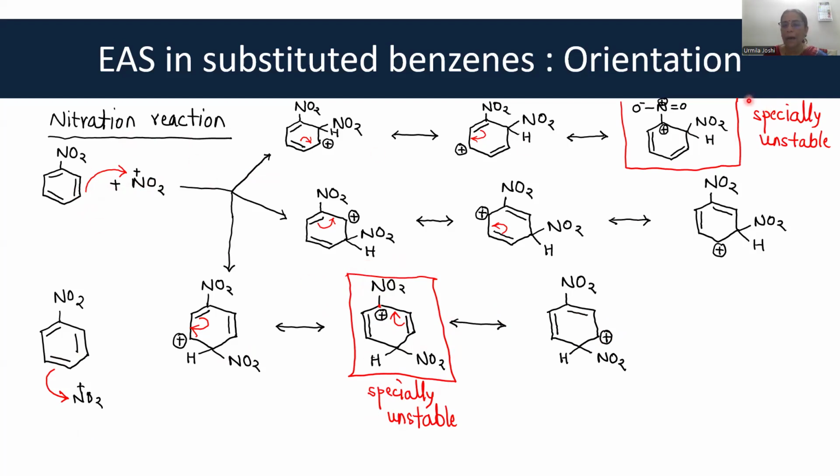The meta attack does not create one specially unstable structure. All are equivalent. Ortho attack also creates one specially unstable structure. And so, what happens is ortho and para attack are not favored, whereas meta attack is a favored attack.